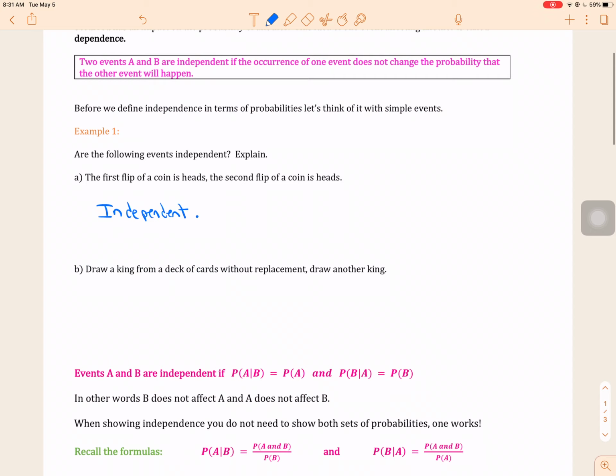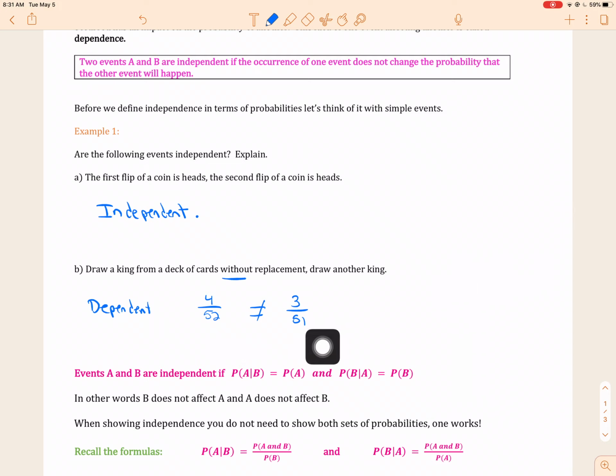What about drawing a king from a deck of cards without replacement and then getting another king? That's going to be dependent. Why? Because you get a king the first time. There are 4 kings out of 52, but if you don't put it back, how many kings are there? 3 out of 51, and these are not equal. This is dependent.